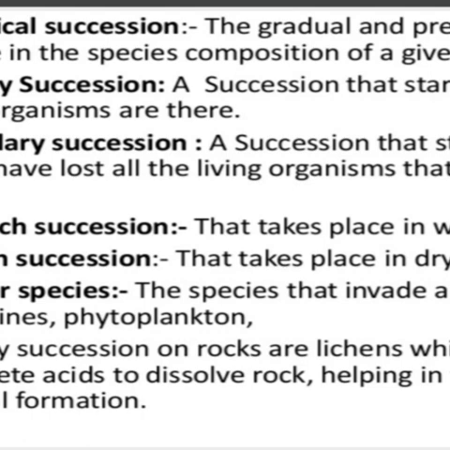What do you mean by ecological succession? The gradual and predictable change in the species composition of a given area during the passage of time is known as ecological succession. There are two types of successions, primary succession and secondary succession. What is primary succession? The succession that starts where no living organisms are there is known as primary succession. यानी ऐसी जगह सक्सेशन होना जहां अब से पहले, आज से पहले कोई लाइफ हुई ही नहीं है. That is known as primary succession.